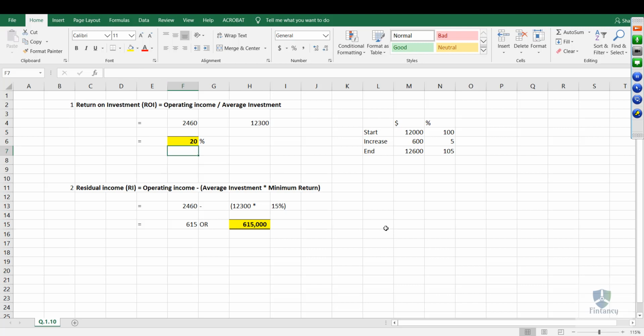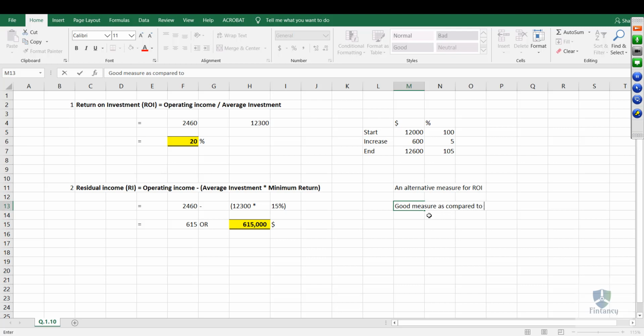Now, my friends, you need to see the logic. What is the logic? Why the residual income? It is an alternative measure for ROI. Okay. What is RI? It is an alternative measure for ROI, and it is a good measure as compared to ROI. Okay. Because why? Because it reduces the conflict of interest.